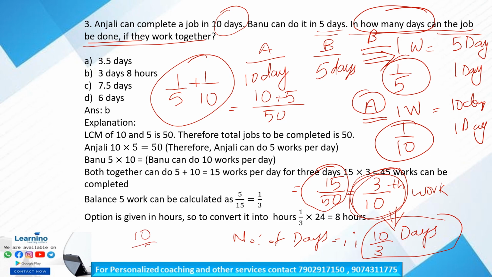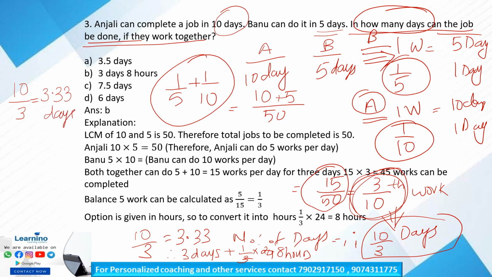10 by 3 is equal to 3.33. Therefore, 3 days plus 1 by 3 into 24, that is equal to 8 hours. I can explain once more. We got 10 by 3, that is equal to 3.33 days.